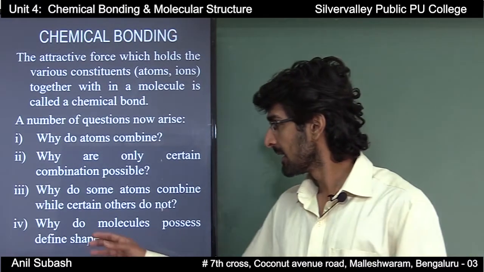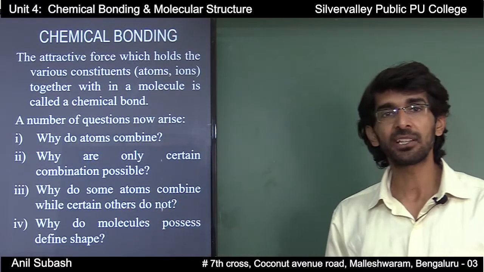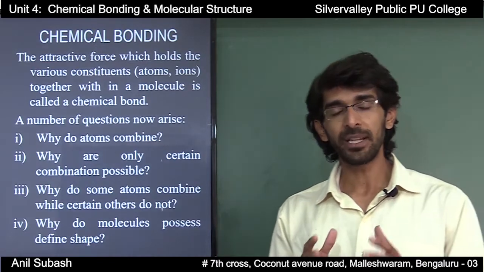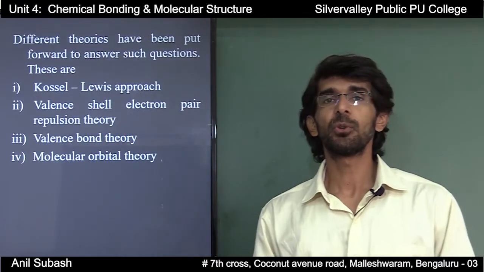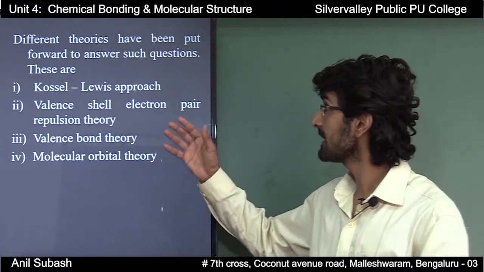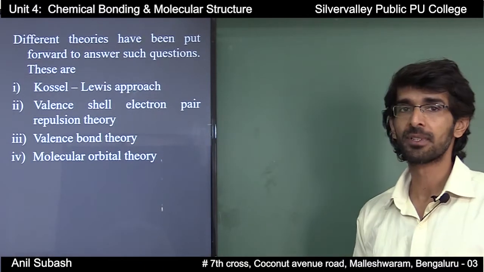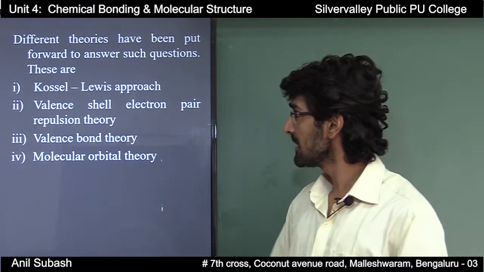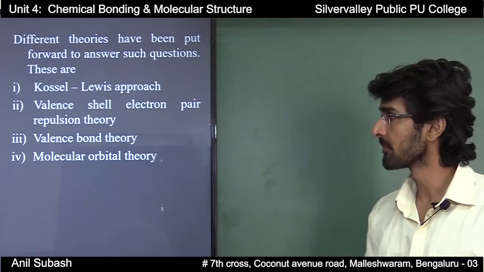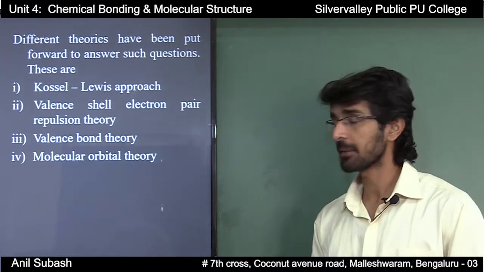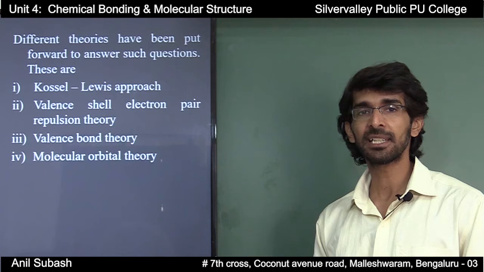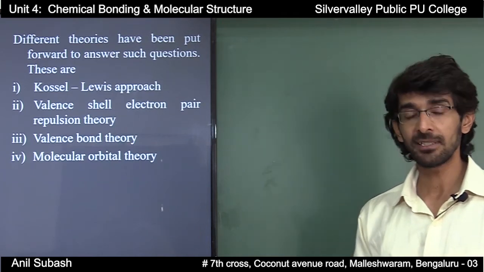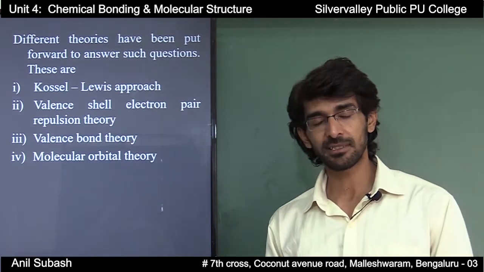And lastly, molecules possess a definite shape. Why does a molecule possess a definite shape? To answer these questions, different theories have been put forward, namely Kossel-Lewis approach, valence shell electron pair repulsion theory, valence bond theory, and molecular orbital theory. We will study in detail about these theories.